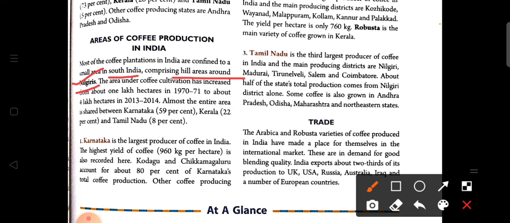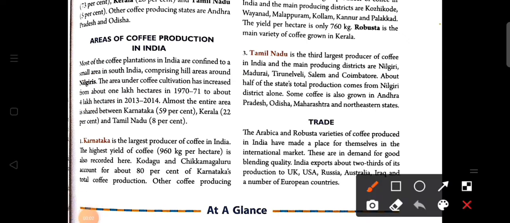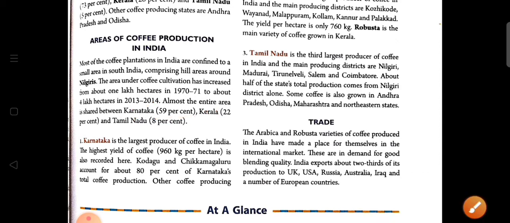The area under coffee cultivation has increased from 1 lakh hectares in 1970-71 to 4 lakh hectares in 2013-14. Almost the entire area is shared between Karnataka, Kerala and Tamil Nadu, and during 2013-14 the percentages were Karnataka 59%, Kerala 22% and Tamil Nadu 8%. We are going to discuss the states one by one.